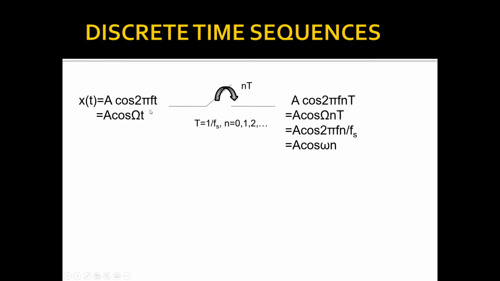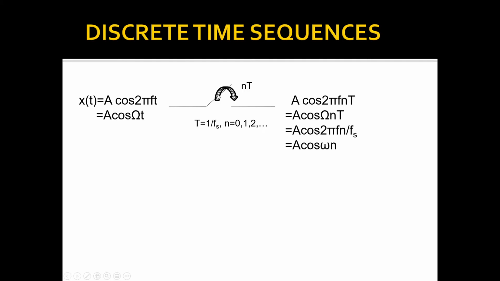Thus, we are giving the input signal x of t, which we represent as a cos 2 pi ft, where 2 pi f is represented by capital omega here. So x of t is equal to a cos omega t, and this cosine signal is now passed through a switch. This switch is closed every T intervals of time, that means at integral multiples of capital T. At regular intervals of time, the switch is closed and then immediately it opens. The instant the switch closes, the output is equal to the input, but as soon as the switch opens, the output will be 0.